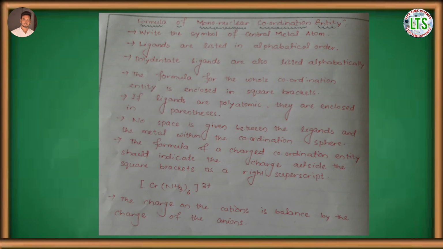The formula of a charged coordination entity should indicate the charge outside the square bracket as a right superscript. For example, [Cr(NH3)6]3+. The charge on the cations is balanced by the charge on the anions.